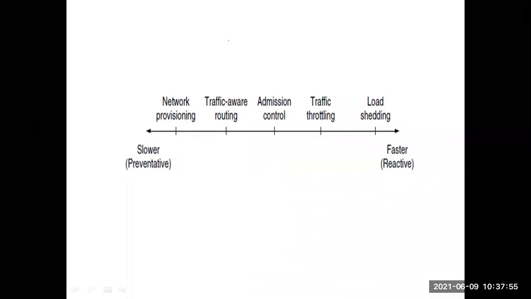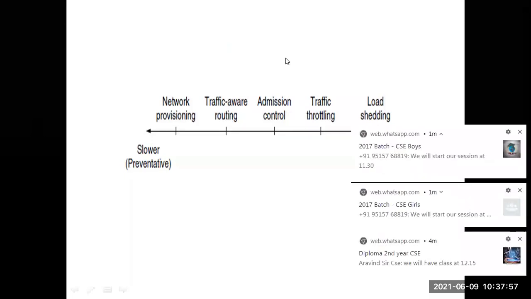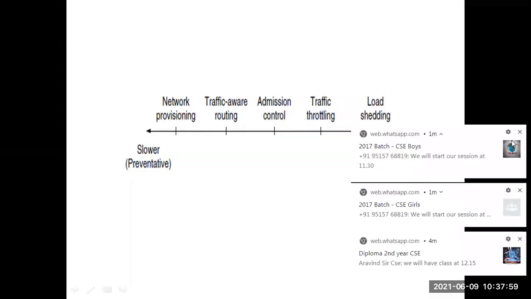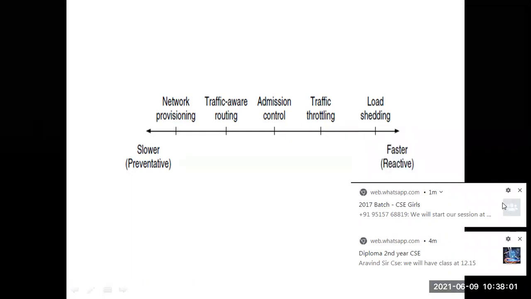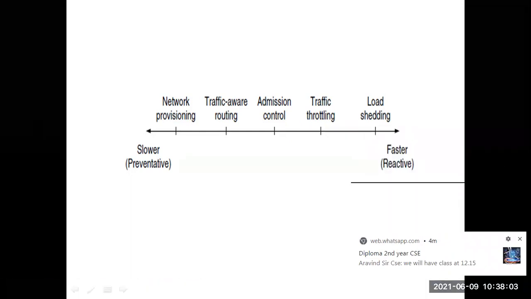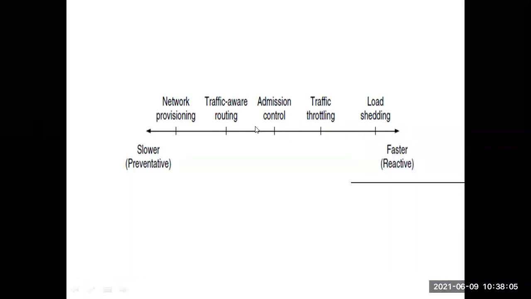By using load shedding, we can immediately reduce the congestion in the network. It is reactive. These are the different ways: network provisioning, traffic aware routing, admission control, traffic throttling, and load shedding. The first, better but slower technique is network provisioning.